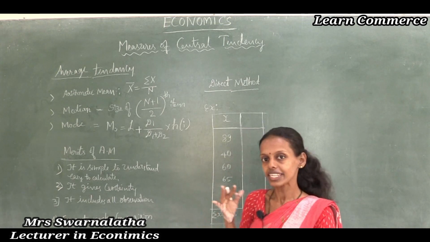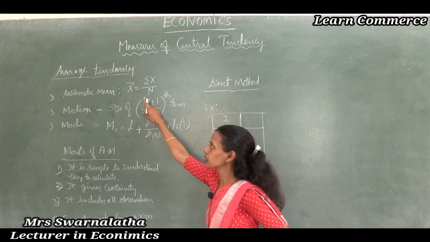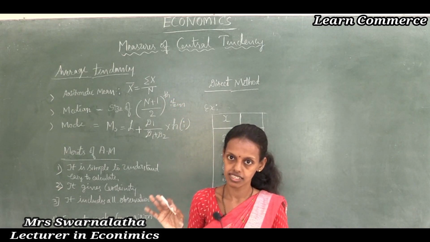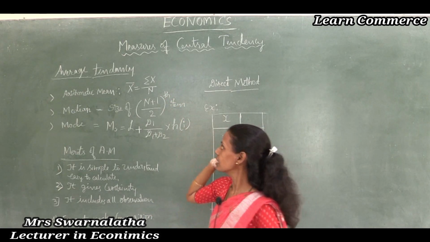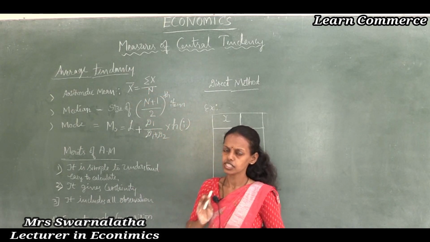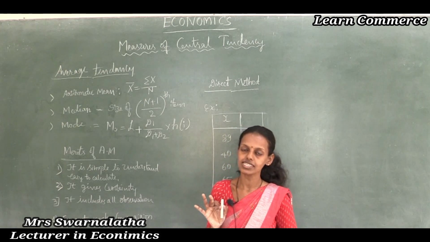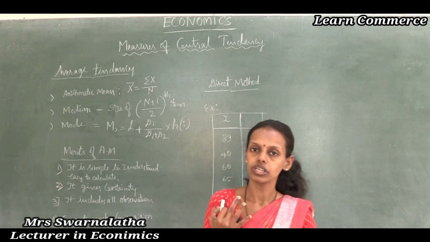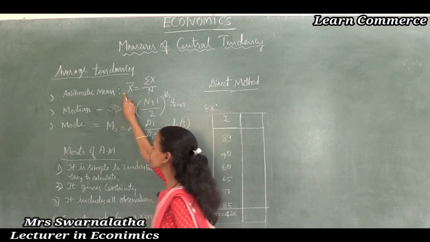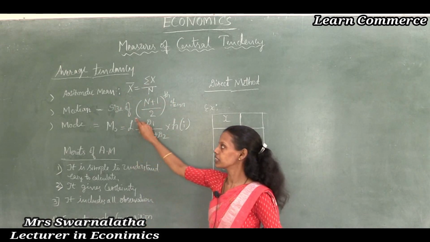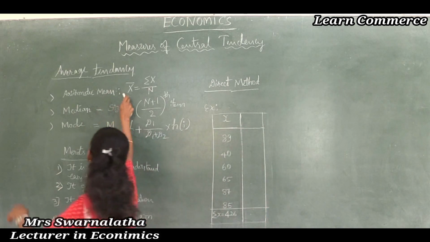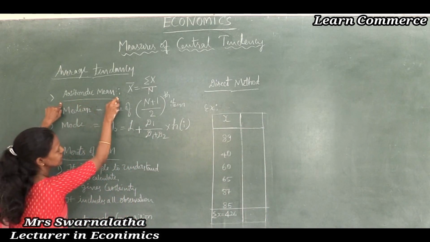It is the most commonly used measure of central tendency. In almost all cases, to find the average we use the arithmetic mean method rather than median and mode. Thus it always stands first.